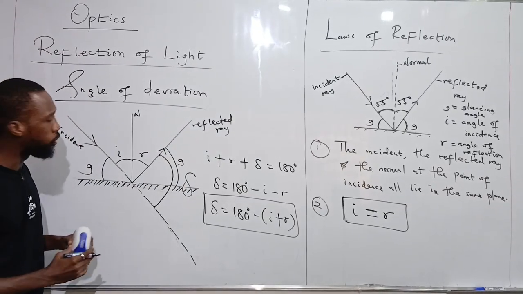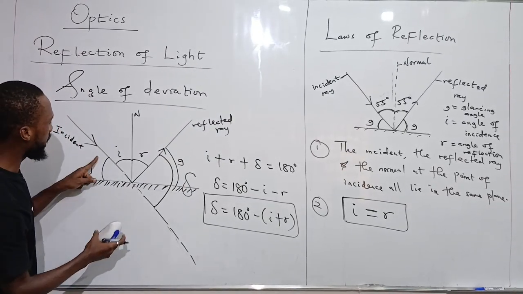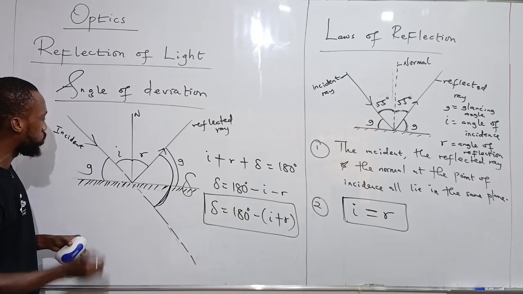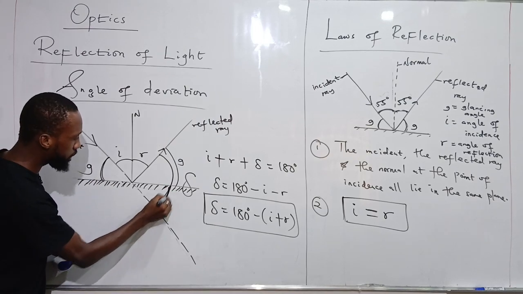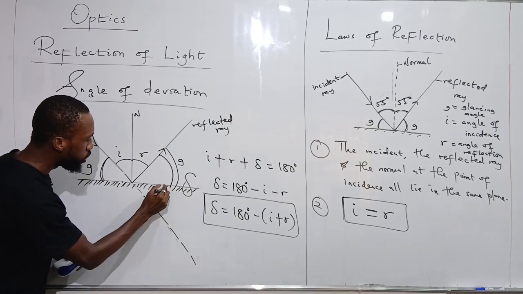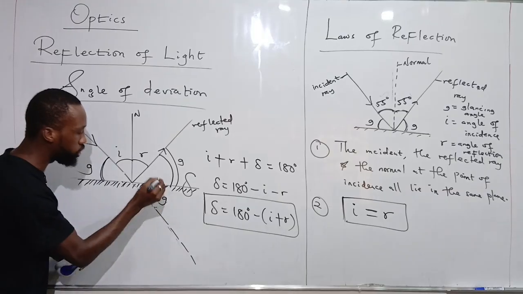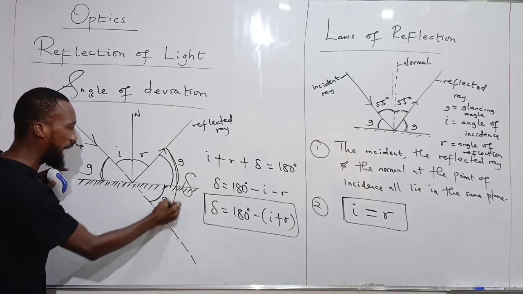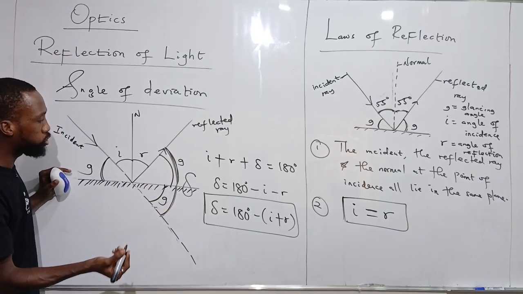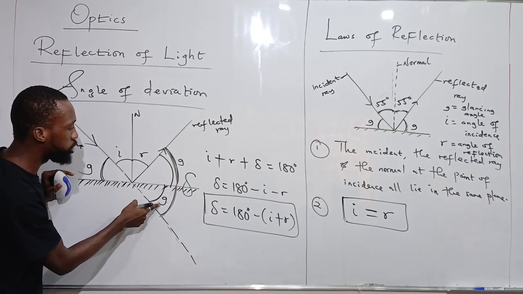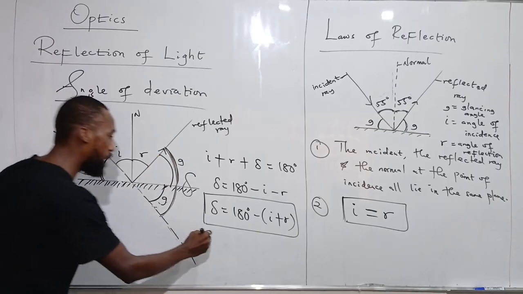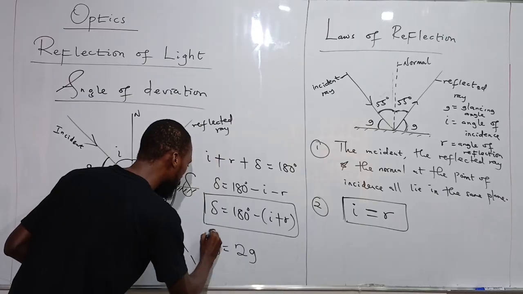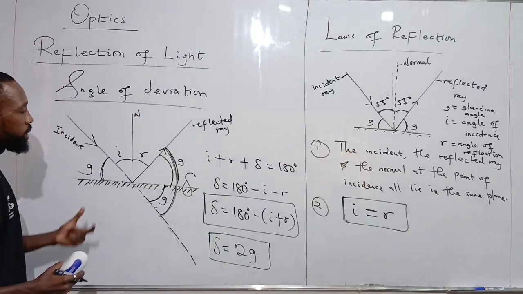From our basic knowledge of mathematics, if this is G, this should also be G, because vertically opposite angles are equal. If this is G, then this angle here, this one alone, should also be G. So if this is G, this is also G. And the entire angle here is our angle of deviation. That shows that the angle of deviation is just G plus G. So our angle of deviation delta is just G plus G, which is 2G. That is another way we can get the angle of deviation.